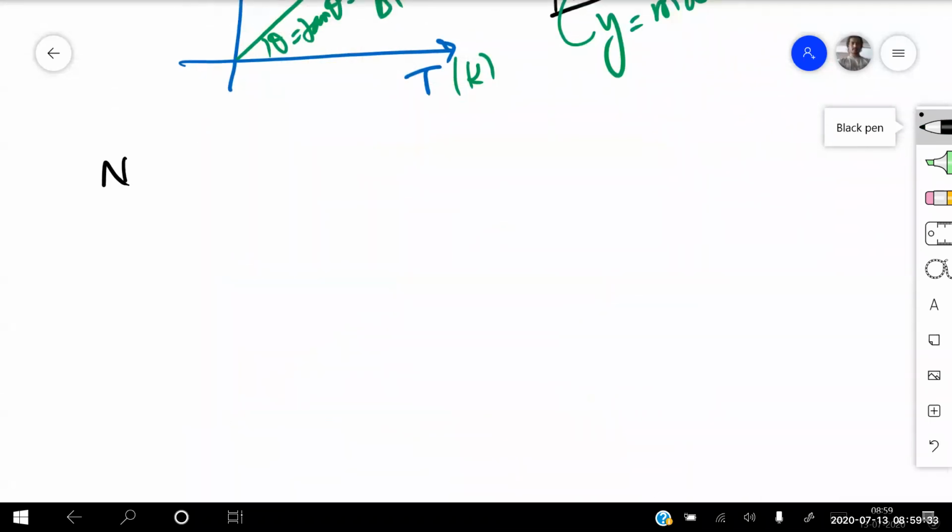So keep one note. Very, very important. You will get problems based on this, generally theoretical questions, so be a little careful.